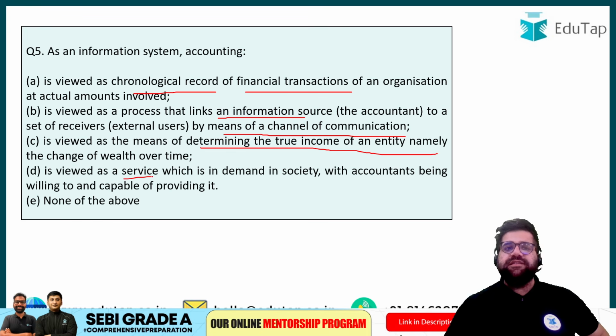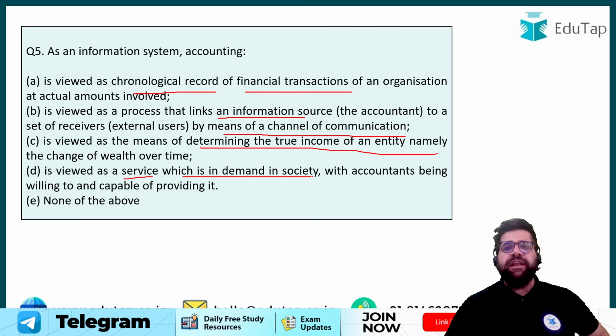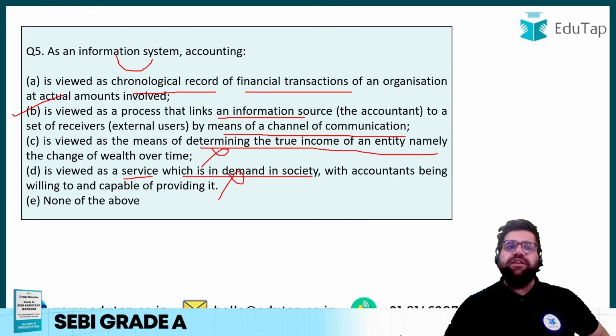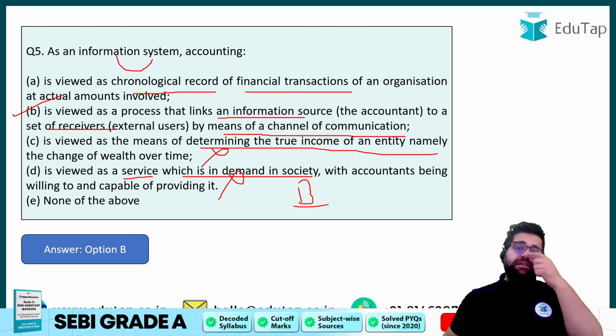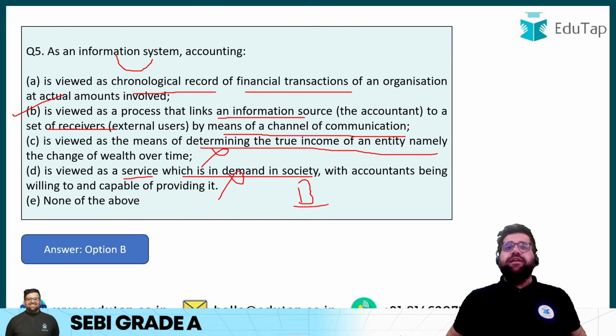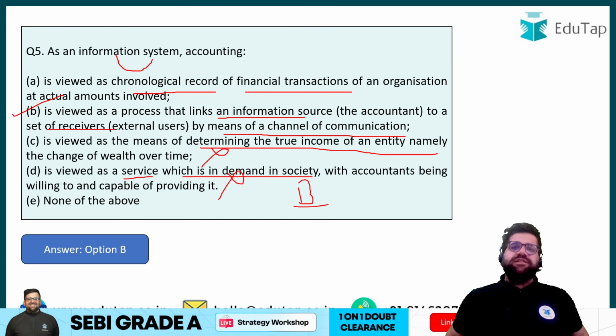It is used as a service which is deemed in the society, with accountants being willing to and capable of providing it. See, D is incorrect, C is also incorrect, because over here you are providing information. So you are connecting your accountant with a different set of receivers. So therefore the correct answer will be option number B. If you ask me the most general definition of accounting, it is basically the language of business. Via this language, business communicates to multiple people.